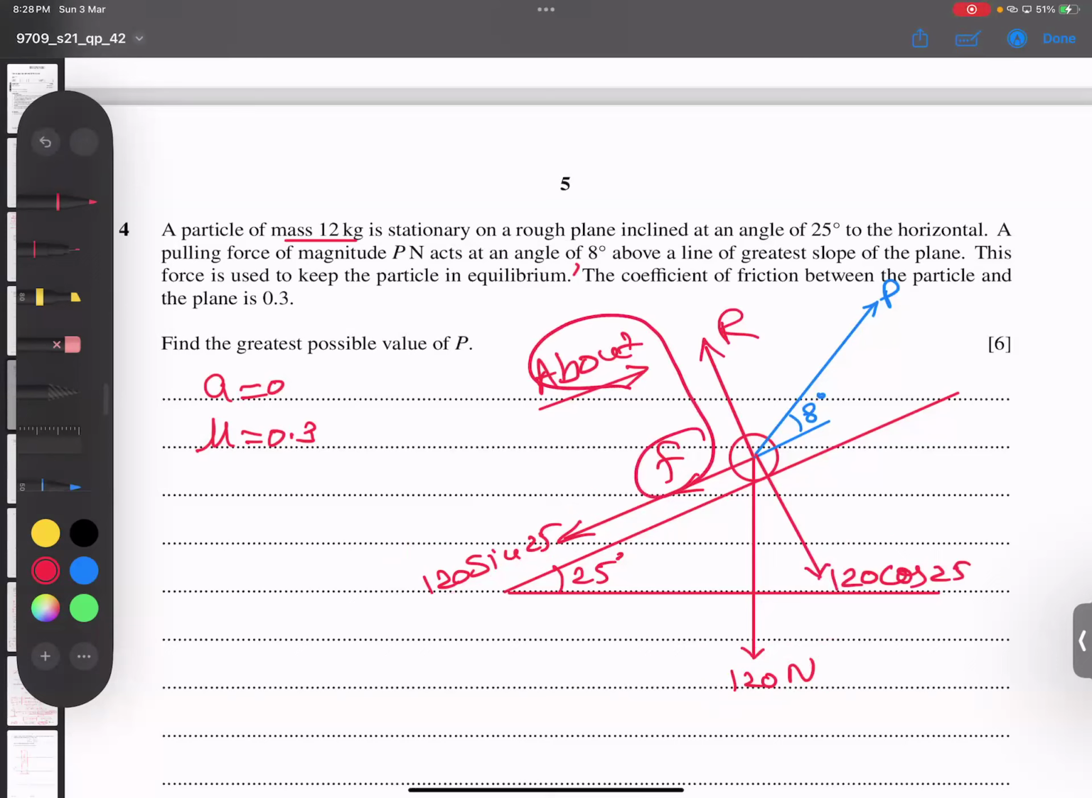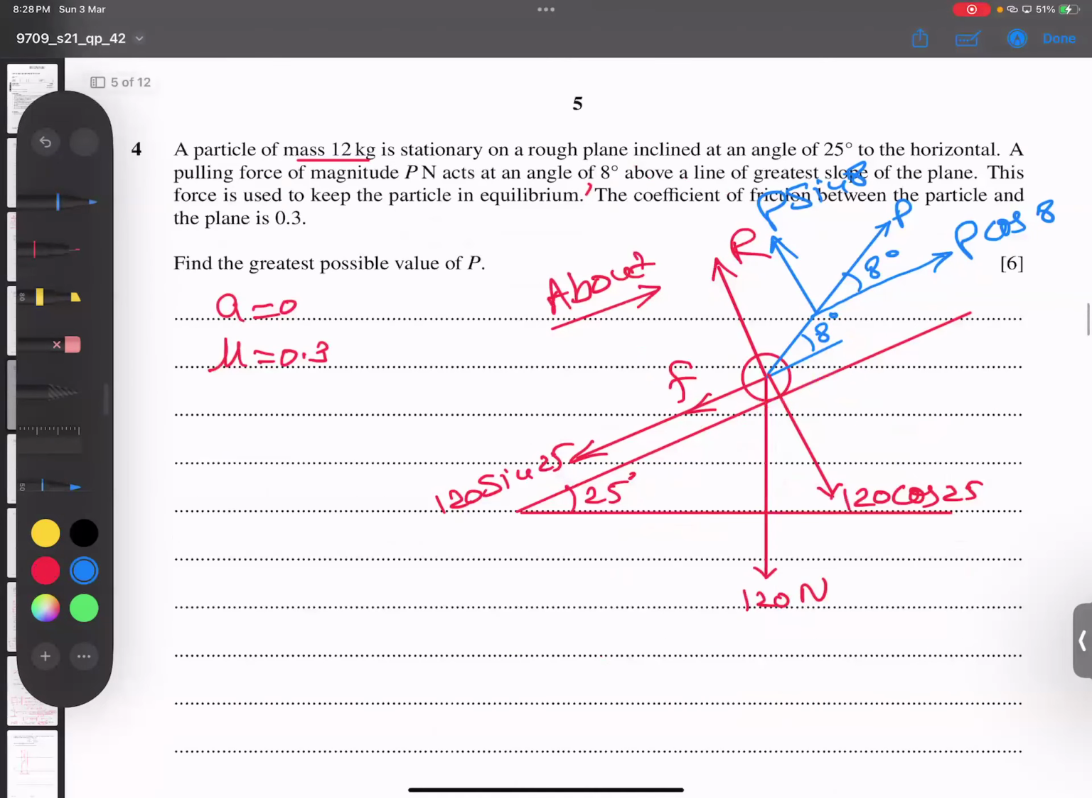Friction acts against the motion, against the direction it is about to move. Now let's resolve the P force. P has two components: one parallel to the surface, and one perpendicular, at 90 degrees to the plane. The parallel component is P cos 8 and the perpendicular component is P sine 8.